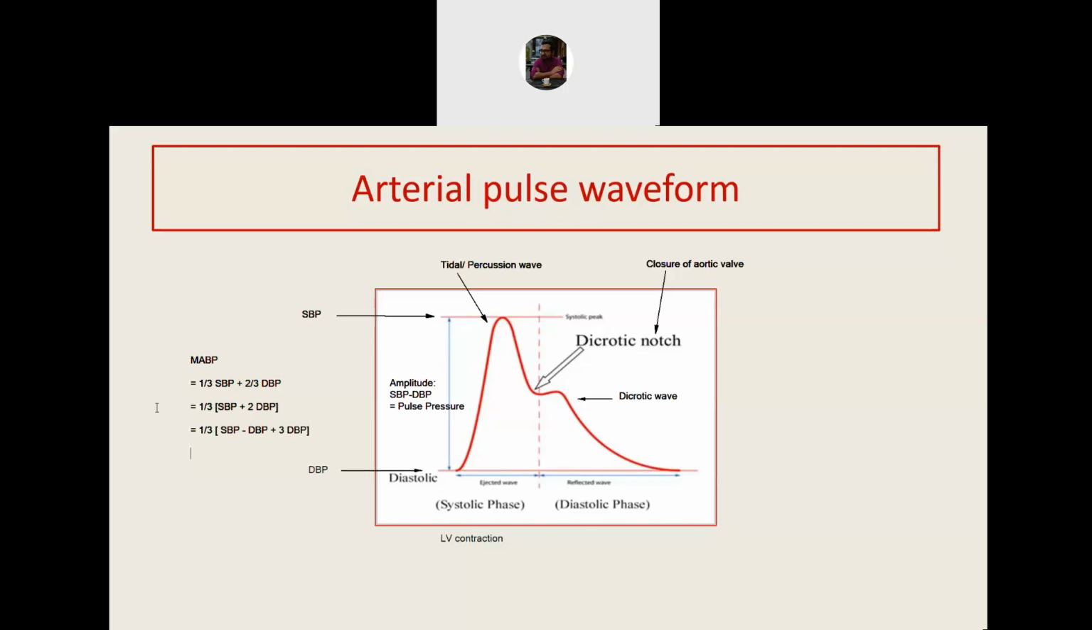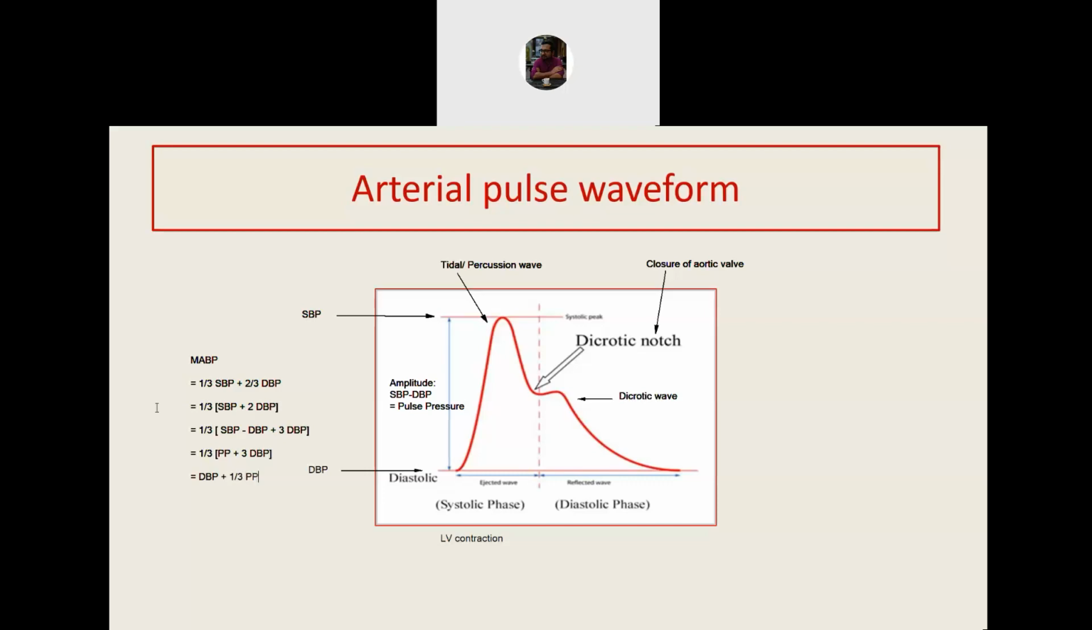Now, this comes to 1/3 of the first two can be compounded into pulse pressure. And then we have 3 DBP, 3 diastolic blood pressure. Now divide the whole thing by 3 and you get mean arterial blood pressure is equal to diastolic blood pressure, that is 1/3 into 3, that's 1, plus 1/3 of pulse pressure.